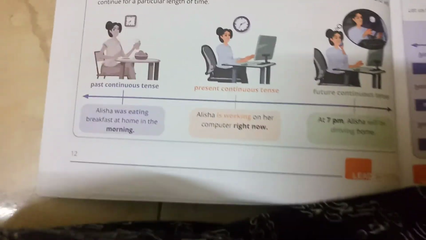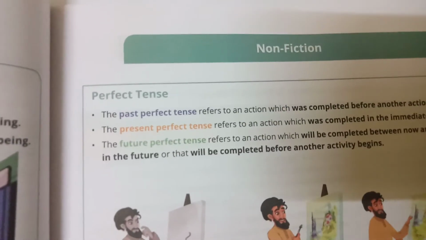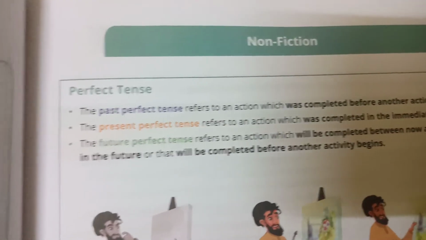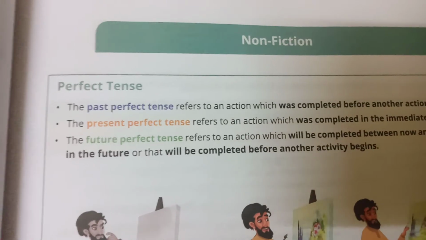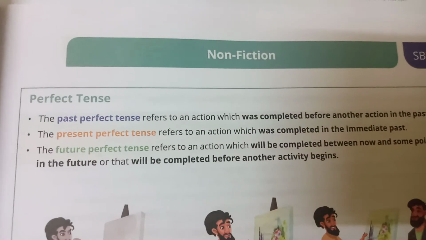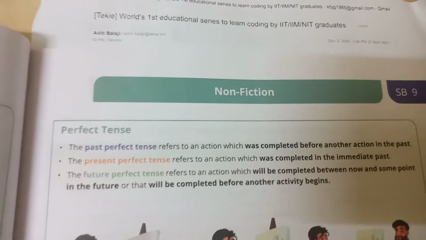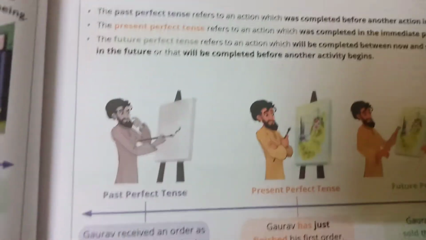Okay. Next is perfect tense. Past perfect, present perfect, future perfect. What is past perfect? It refers to an action which is completed before another action in the past. See here.